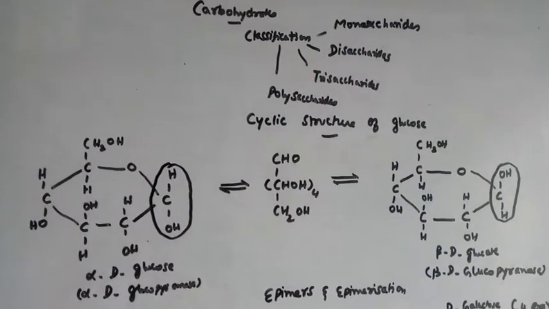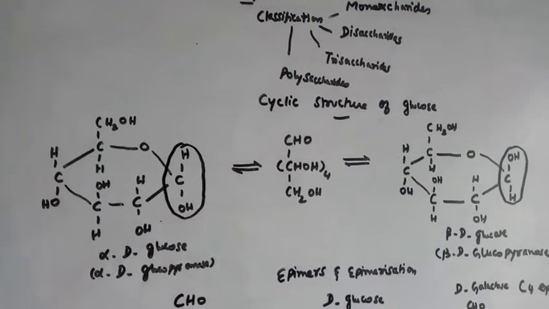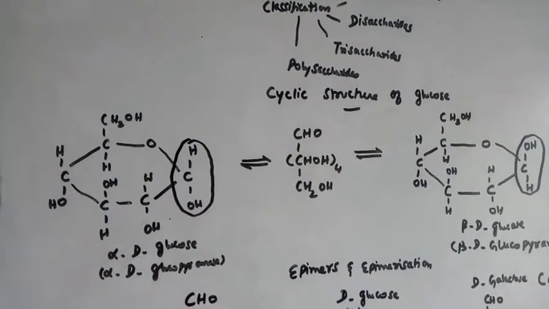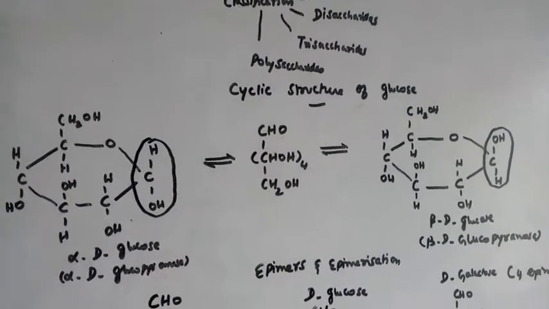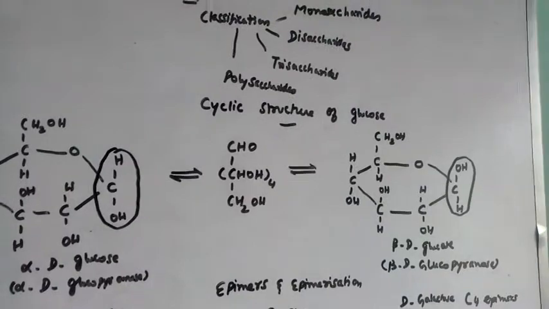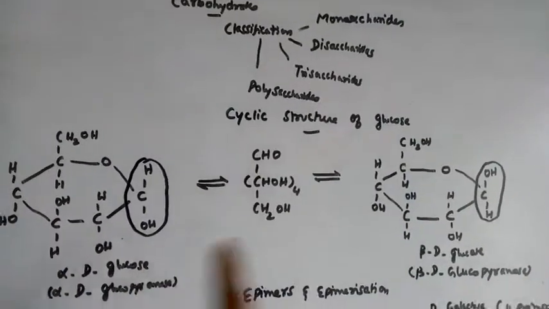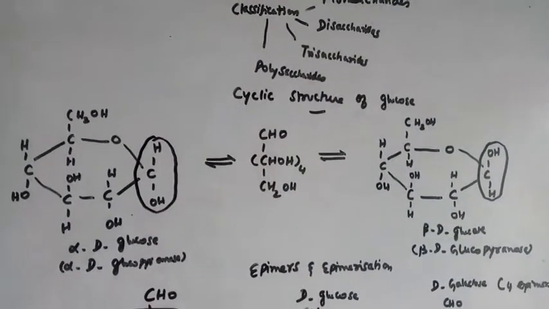Till it attains equilibrium. That process we call mutarotation. So what is mutarotation? Conversion of the alpha form into the beta form till it attains equilibrium. While attaining this interconversion, it occurs through the open structure of glucose only.